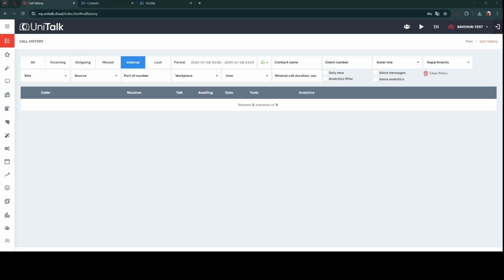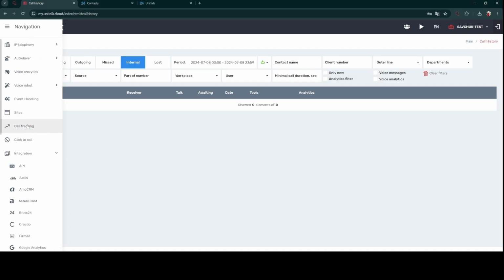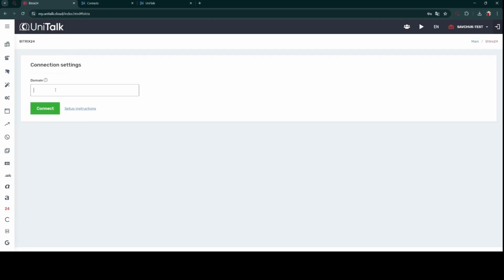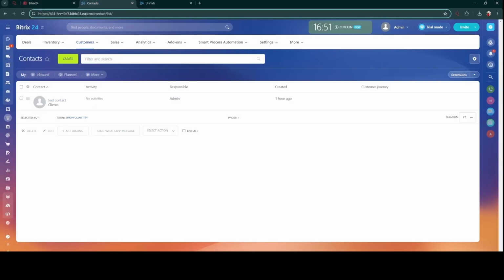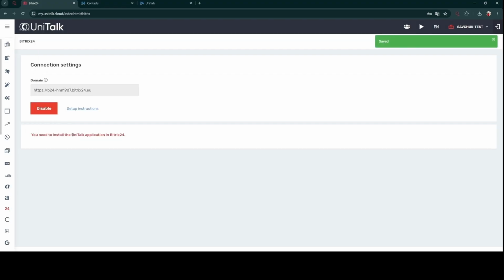Let's set up the integration of UniTalk telephony and the CRM system Bitrix. For this, in the integration section, we find Bitrix24. Here, we need to specify the domain of our CRM. You can get it directly from the link to the CRM system. Click Connect.